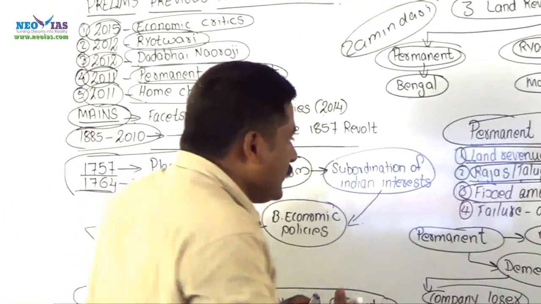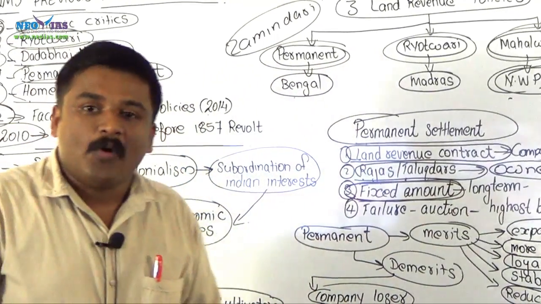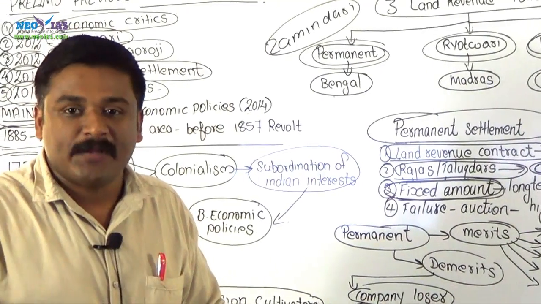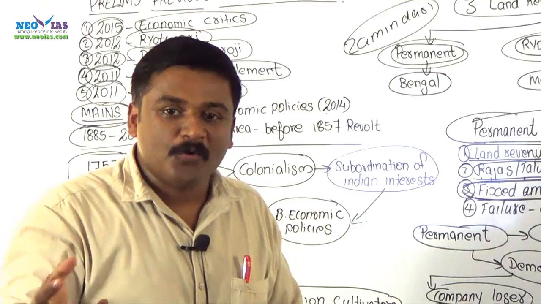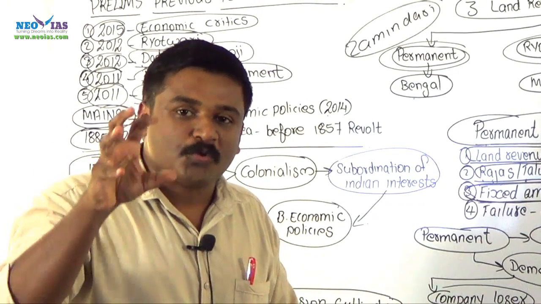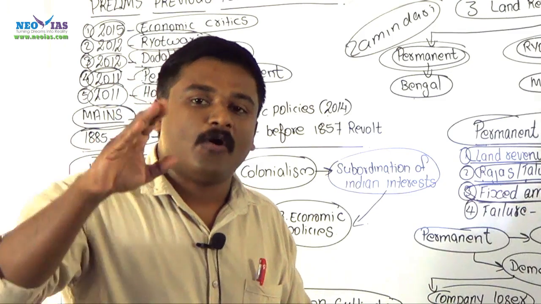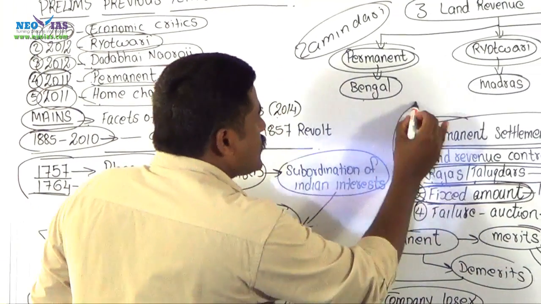And usually this fixed amount was set for a long term. That is why this is called a permanent settlement act, or it is a zamindari settlement. Here the fixed amount the zamindar is supposed to pay to the colonial government is permanent for a long term. And usually this fixed amount was like